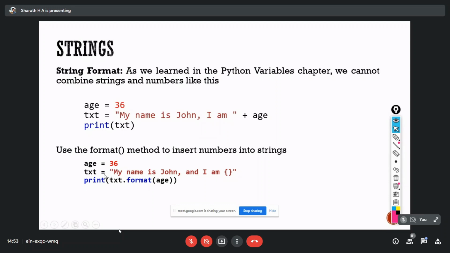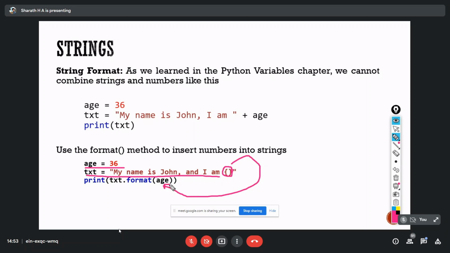So you can see the second example. Your age equals 36 and text equals "my name is John and I am". In place of age, I am using the format function. In this place, it's going to print age.